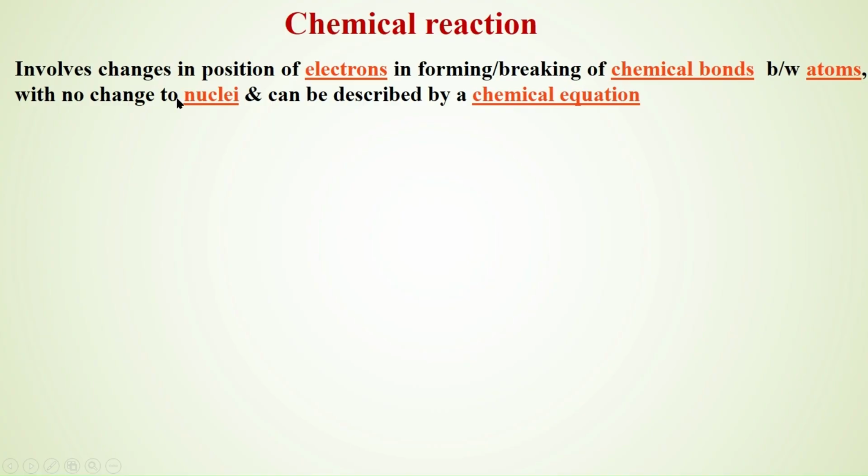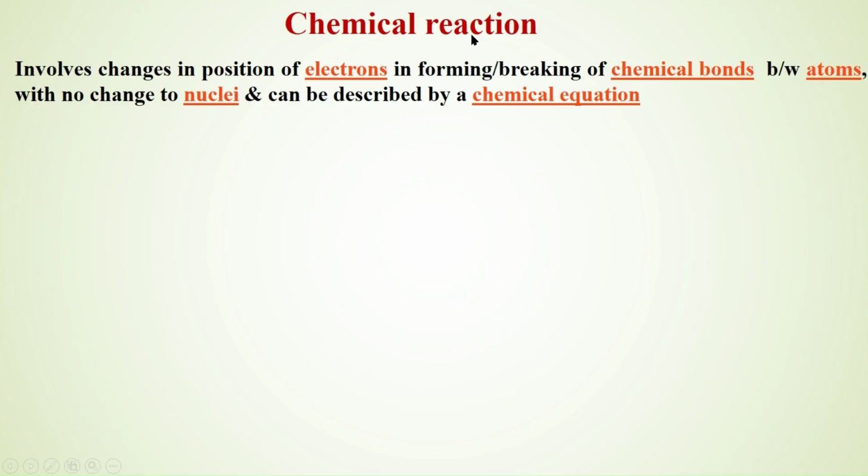There is no involvement of nuclei. The electrons, especially present in the outermost orbitals, which are called valence electrons, are responsible for the chemical reaction. The nuclei are not involved. As you know, an atom is made of protons, neutrons and electrons. Protons and neutrons together form the nucleus, and the electrons revolve around the nucleus across a particular area called an orbital, and electrons are arranged based on the different energy levels of the orbital.